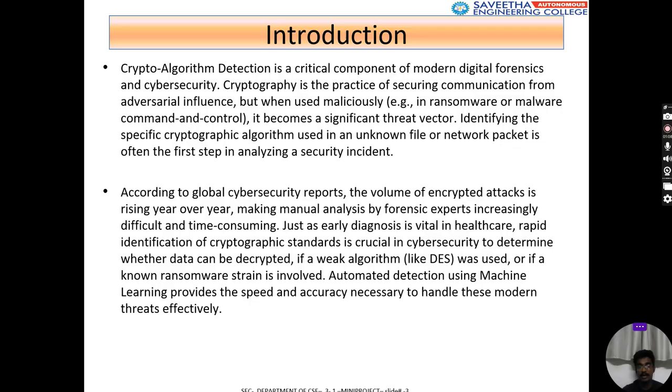And this manual identification of cryptography also leads to lots of errors, and we will not be able to identify the cryptographic algorithm correctly. So my idea is that I have developed a machine learning model so that it will be useful for identifying the cryptographic algorithm.